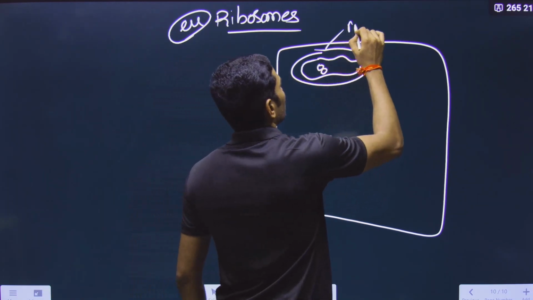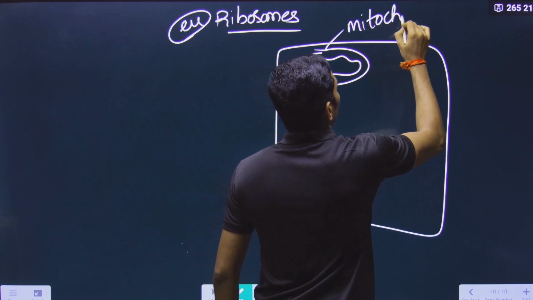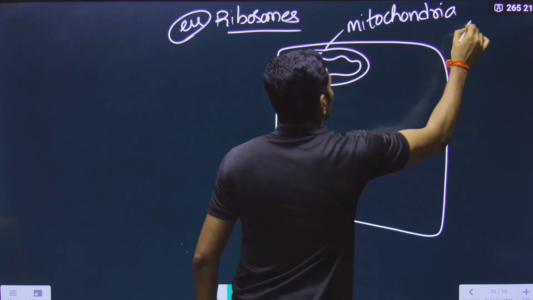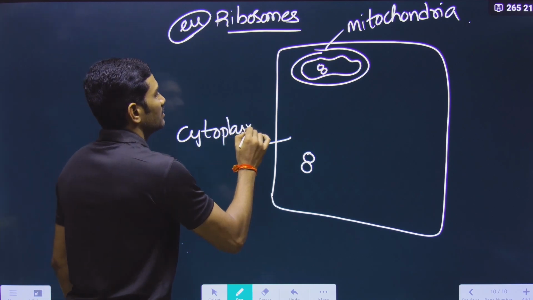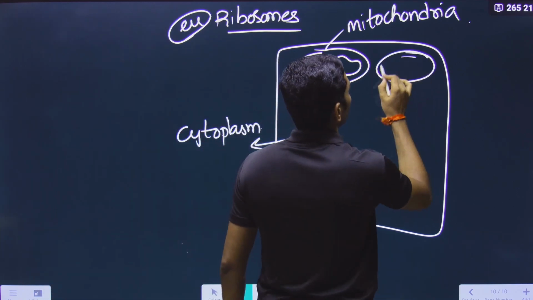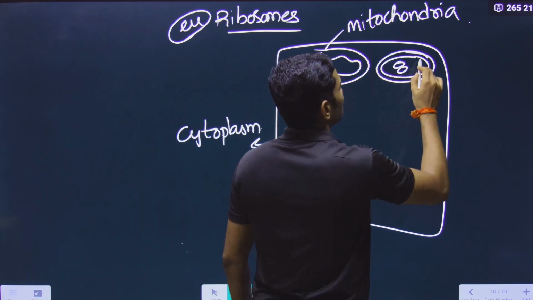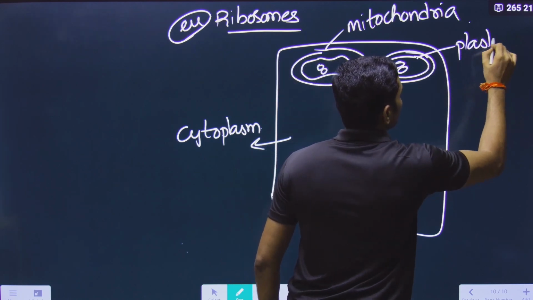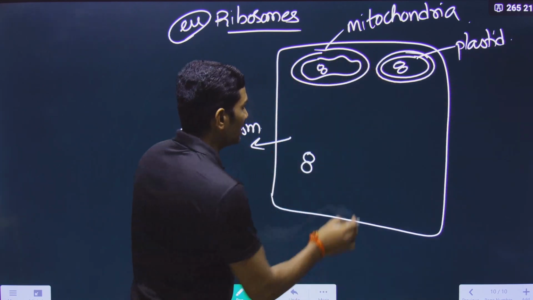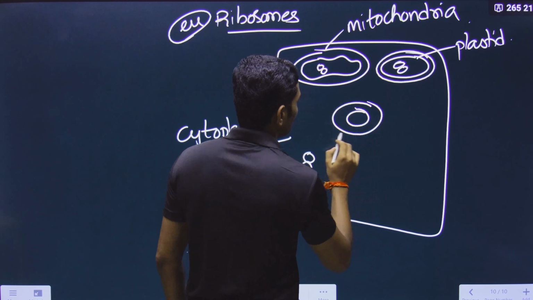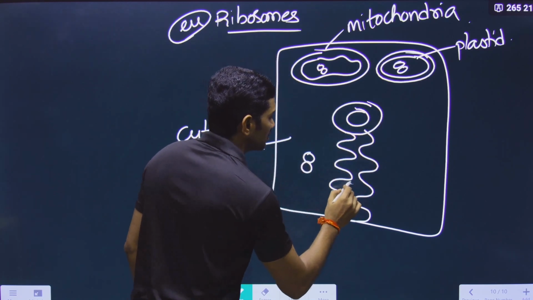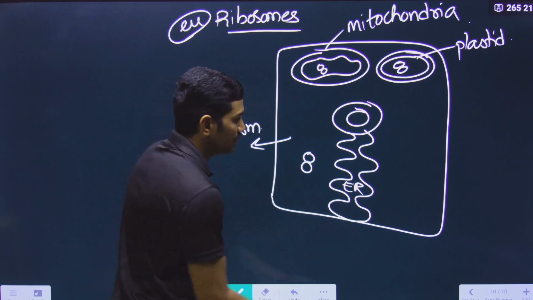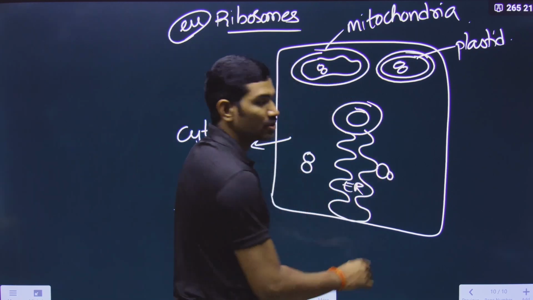This is the mitochondria, and this is the cytoplasm, and some ribosomes are present inside the plastids. Inside the plastids also they are present. And some ribosomes, suppose this is the nuclear outer membrane, so this is the endoplasmic reticulum like this, some ribosomes are attached on endoplasmic reticulum also.